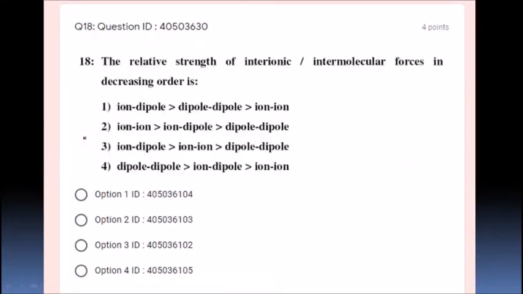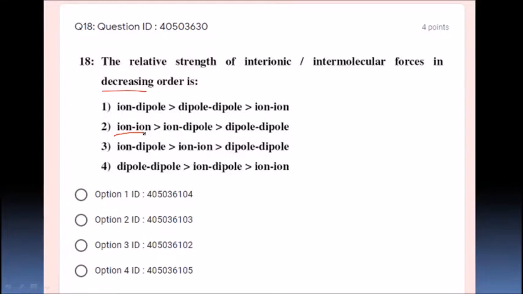This is also a straightforward theory based question. They are asking for the relative strength of interionic or intermolecular forces in decreasing order. Where are the forces going to be strong? Ionic bond strength is more. Only one option gives ion and ion, which is the strongest.